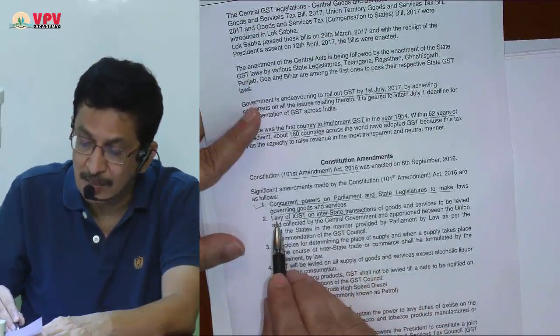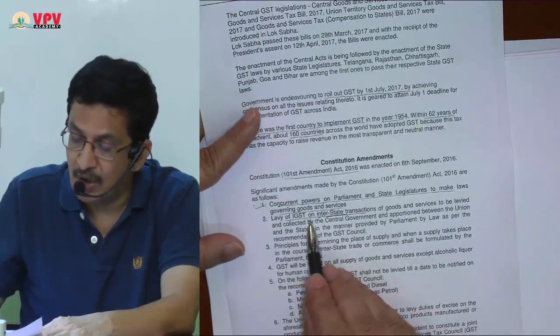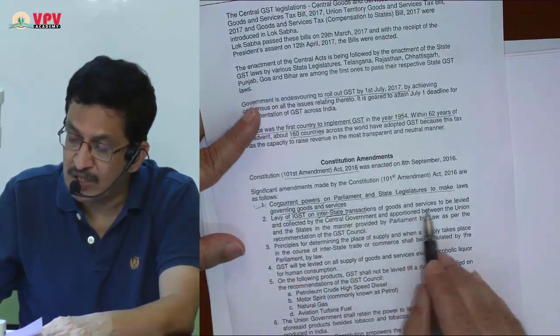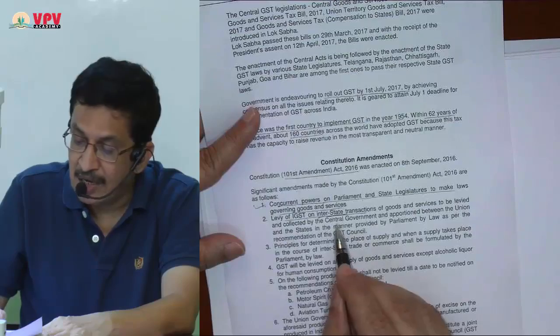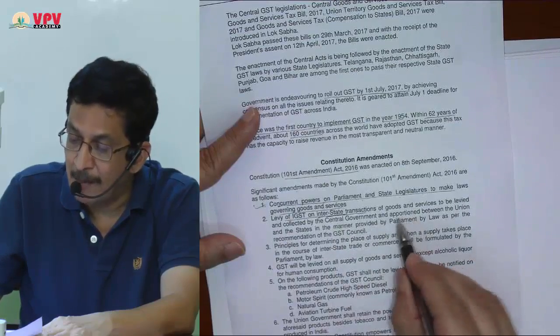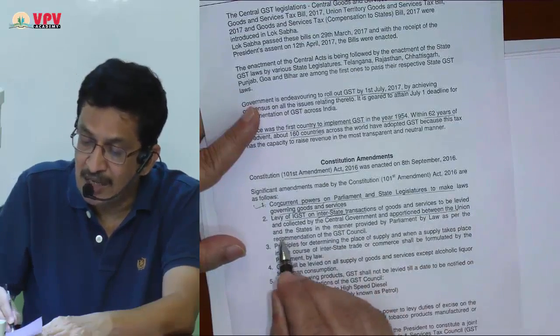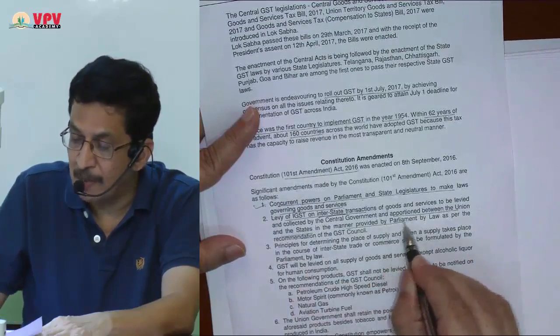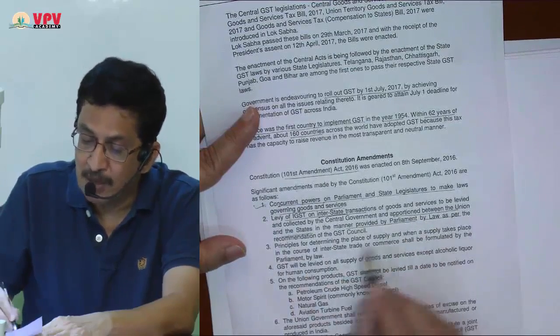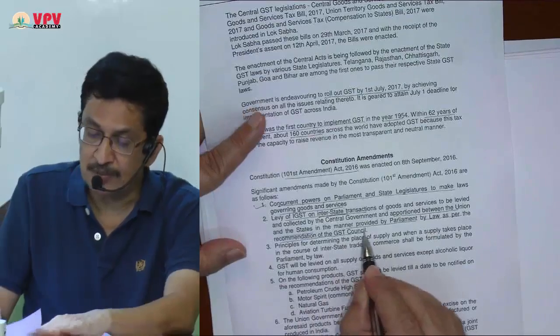So that is the second point: levy of IGST on interstate transactions of goods and services, to be levied and collected by the central government and apportioned between the union and the states in the manner provided by Parliament by law, as per the recommendation of the GST Council.